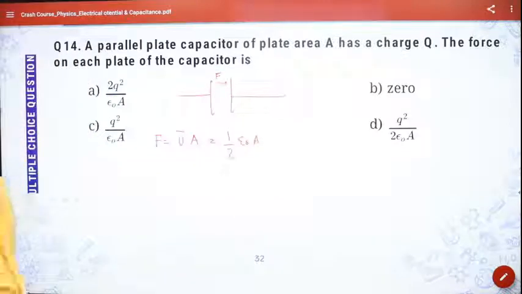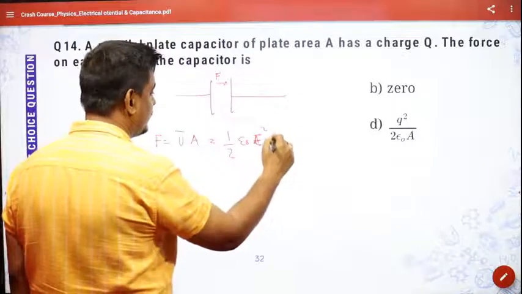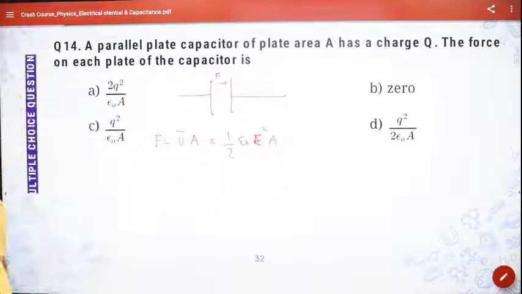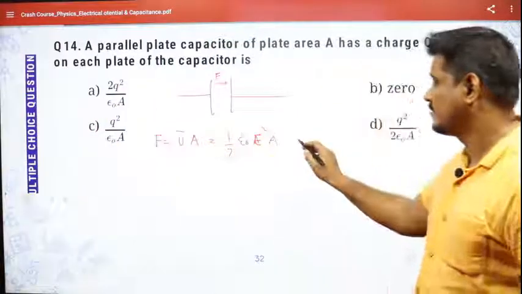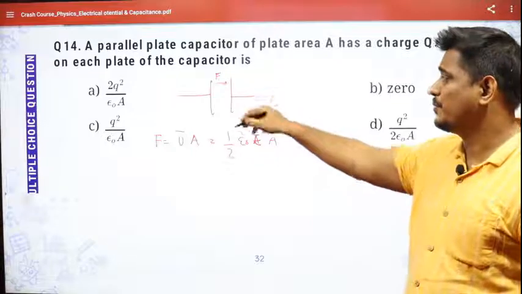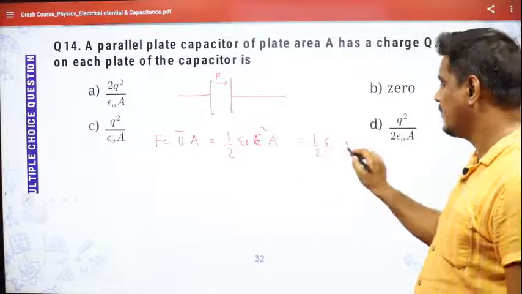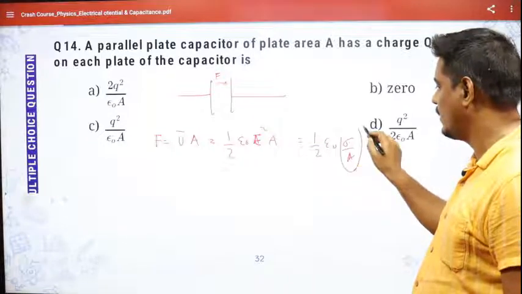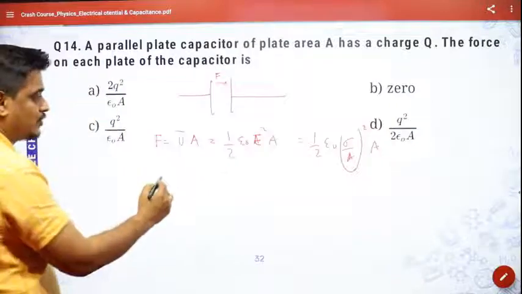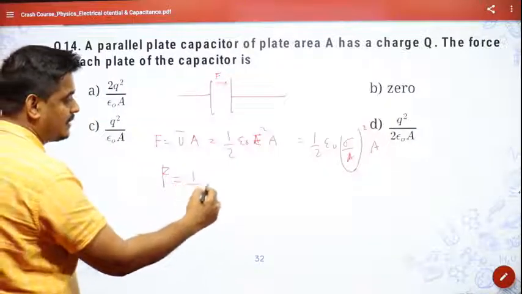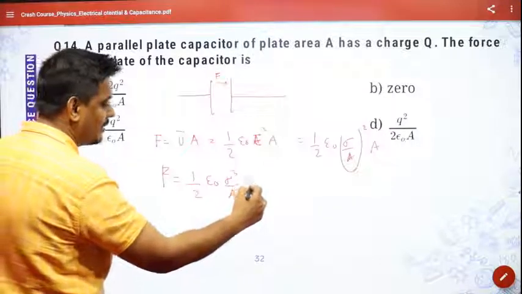So half epsilon naught E square into A. So you got the value of force as half epsilon naught E square A. Now, if you see here, what is the electric field due to the charged plate? In last class, yesterday's class, we have seen E was sigma by A, sigma by A the whole square into A. So how much are you getting the value of force? So force would be half into epsilon naught into sigma square by A square into A.